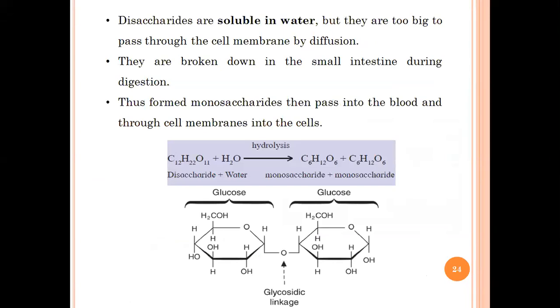So if you remember, in case of monosaccharides, we had discussed that monosaccharides are soluble in water, they are crystalline, they are sweet in taste. In a similar way, even disaccharides are soluble in water, they are also sweet in taste, but then they are bigger than the monosaccharides, and that's why they cannot be easily passed through the cell membrane via diffusion, just the way glucose or any other monosaccharide can pass. The disaccharides cannot pass easily because there is a difference in size.